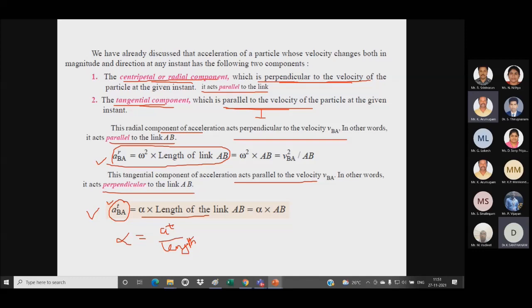So we have to draw the acceleration diagram with respect to either the velocity polygon or the configuration diagram. If we are following the velocity polygon, we have to draw with respect to this. If we are following the configuration diagram, we have to follow this method. Right?